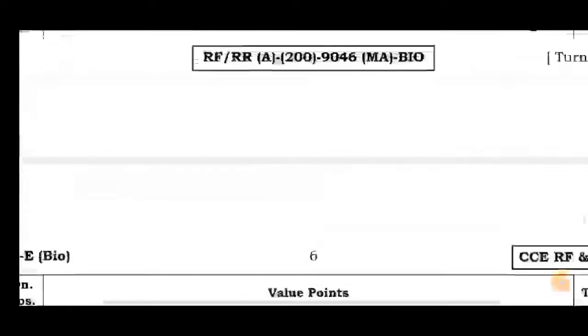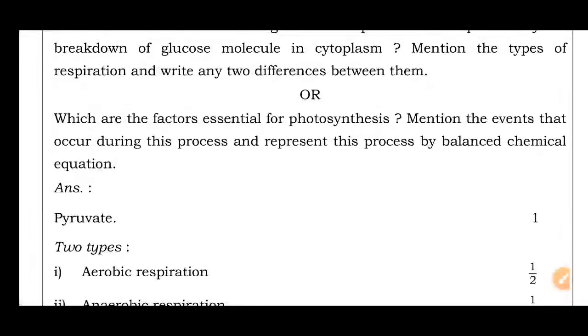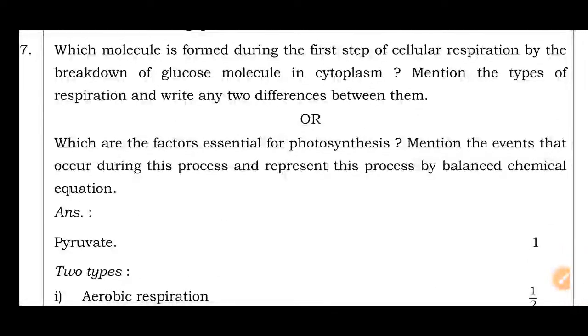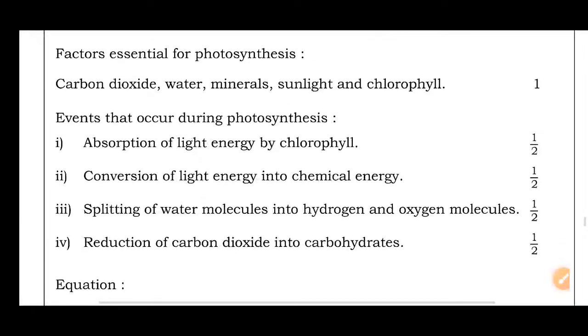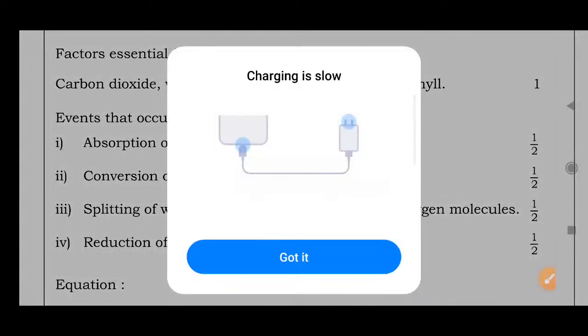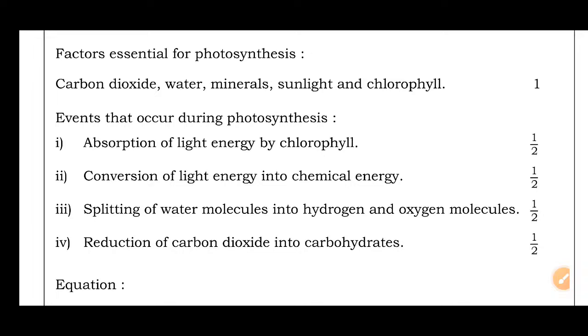Then for this question, another OR type question is there. Which are the factors essential for photosynthesis? Mention the events that occur during this process and represent this process by a balanced chemical equation. Factors essential for photosynthesis: carbon dioxide, water, minerals, sunlight, and chlorophyll.